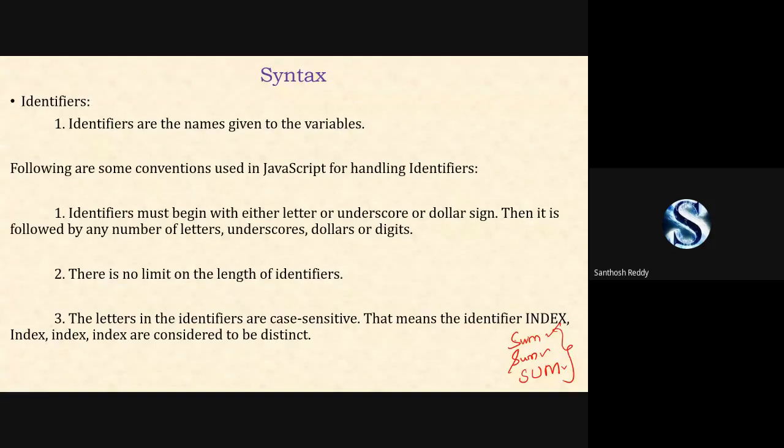Why? Because the declarations of the variable names are completely different, so we say they are distinct. Variables you declare in JavaScript are case sensitive.